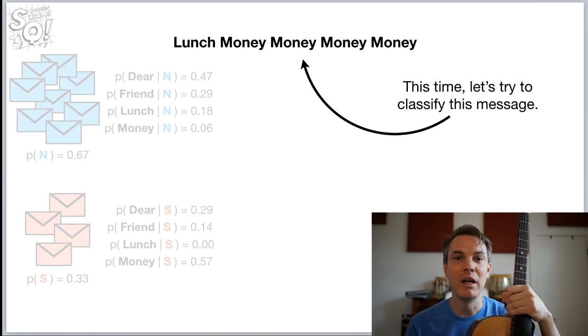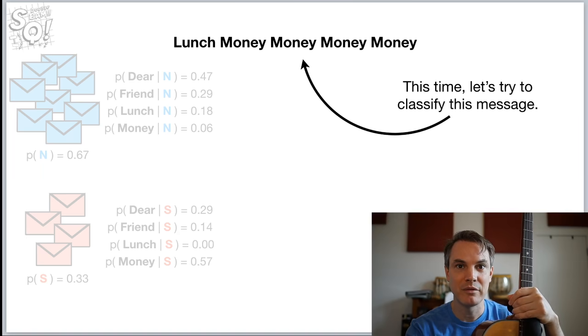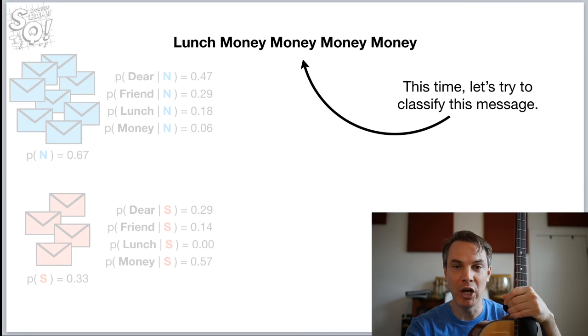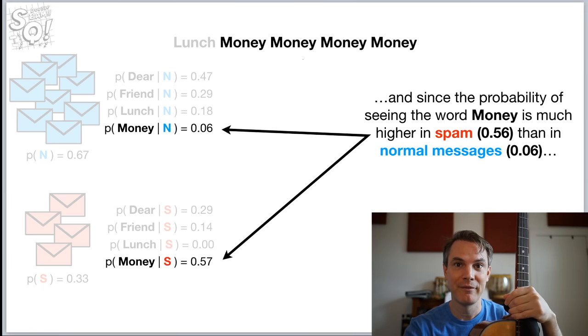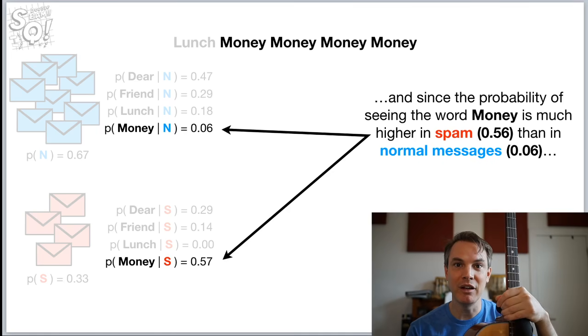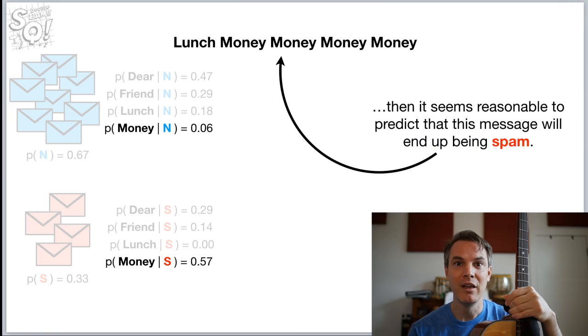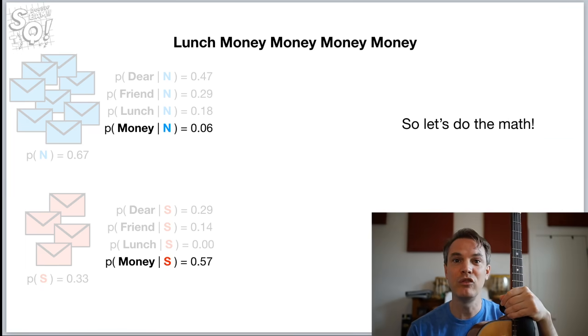Okay, this time, let's try to classify this message: "Lunch, money, money, money, money." Note, this message contains the word money 4 times. And since the probability of seeing the word money is much higher in spam, 0.56, than in normal messages, 0.06, then it seems reasonable to predict that this message will end up being spam. So let's do the math.